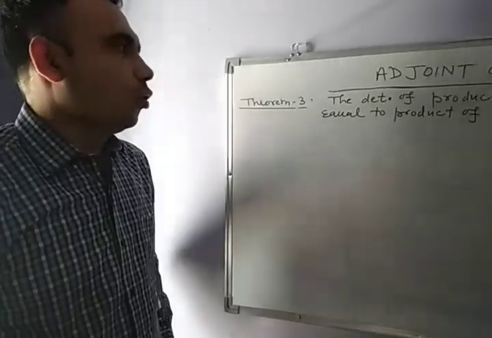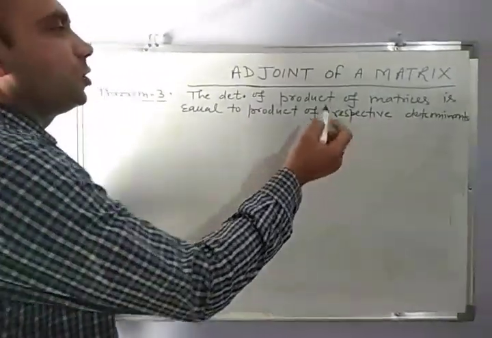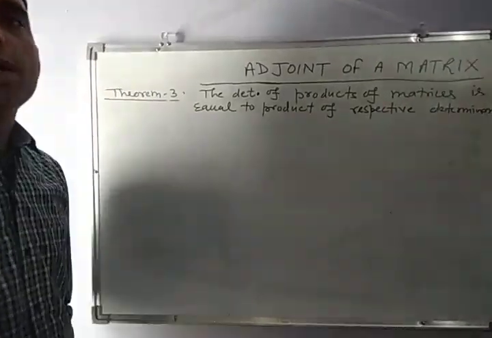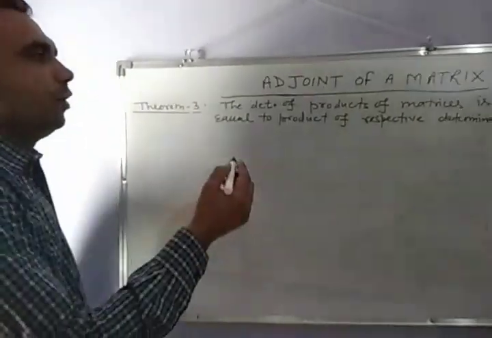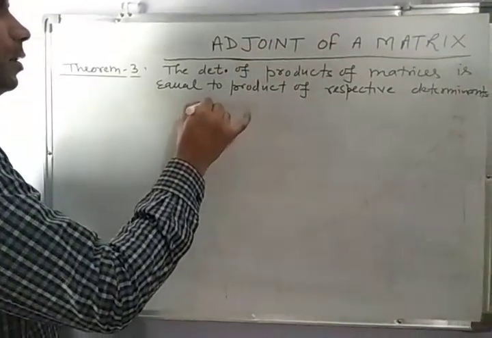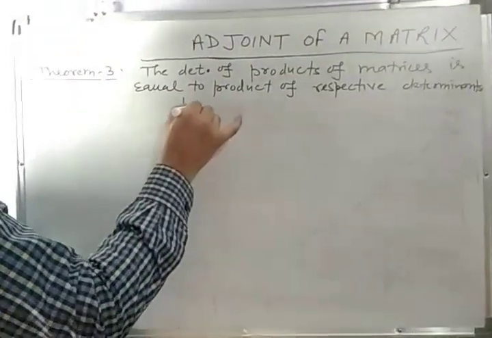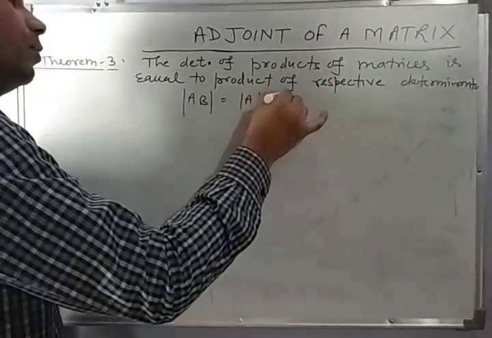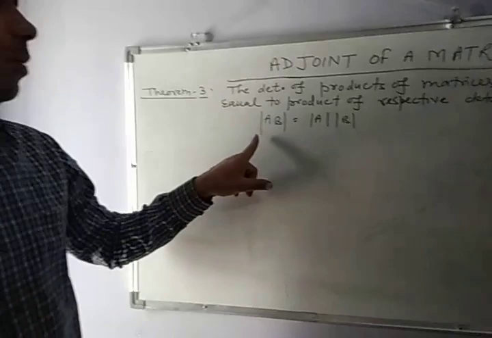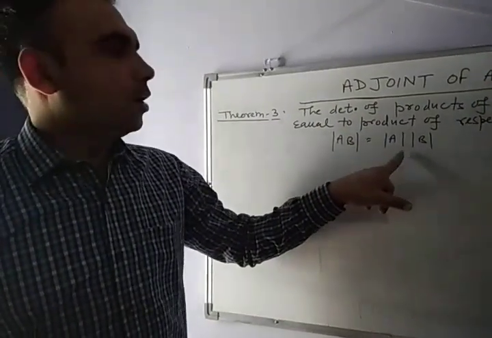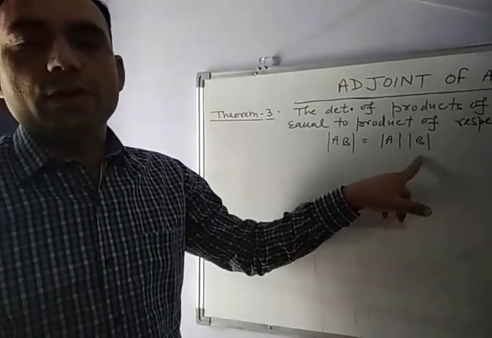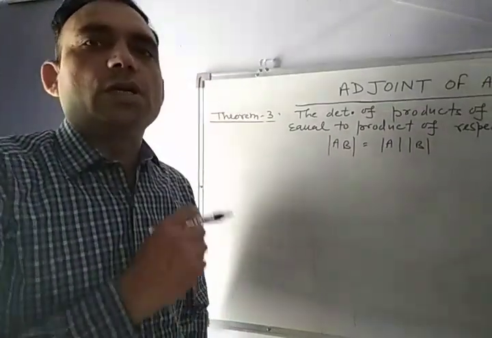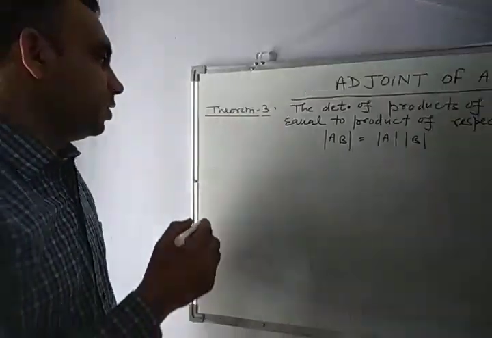Now the next theorem: the determinant of a product of matrices is equal to the product of the respective determinants. This implies that if we take two matrices A and B, then the determinant of their product is equal to the product of the corresponding determinants. Determinant of AB is equal to determinant of A multiplied with determinant of B. Now we will use this result to prove an important result.